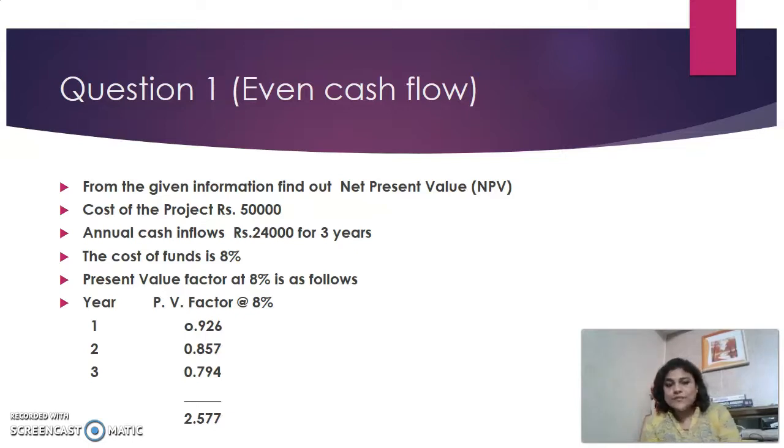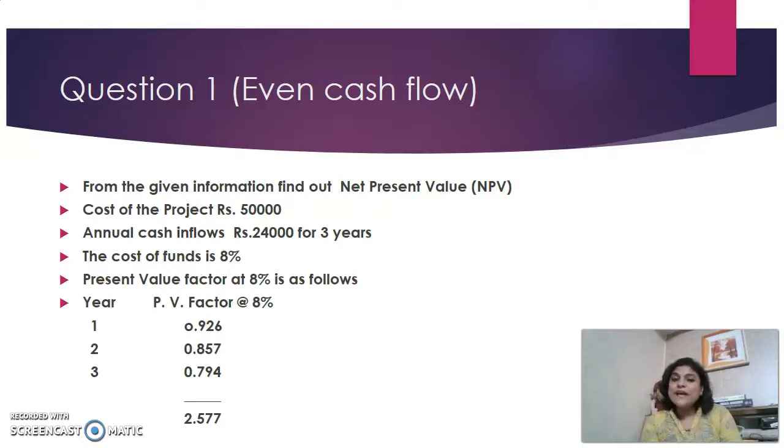0.794. Since this is a problem where we are considering even cash flows, since every year it is the same, that is 24,000 profit, what we can consider is the present value of the annuity rather than the present value of rupee 1.